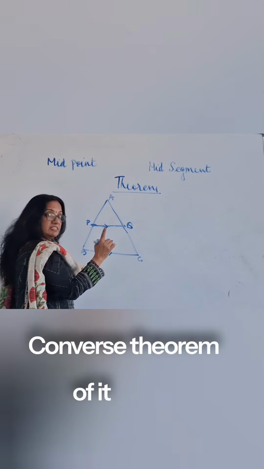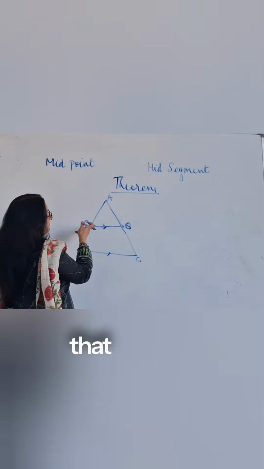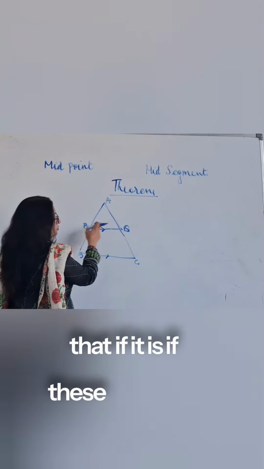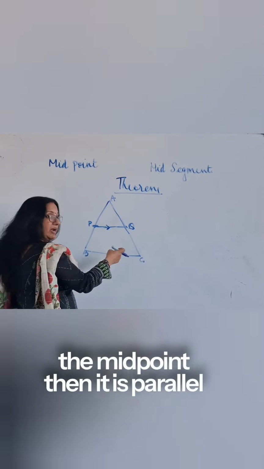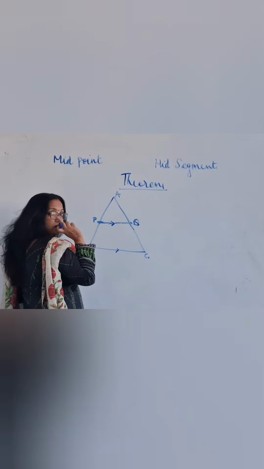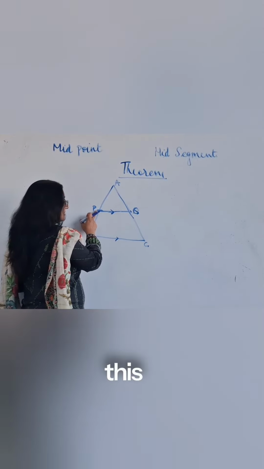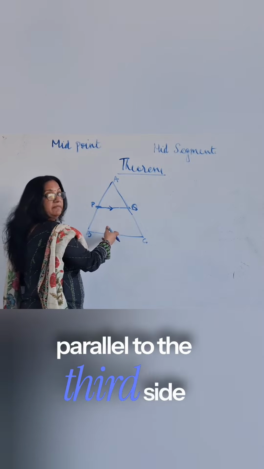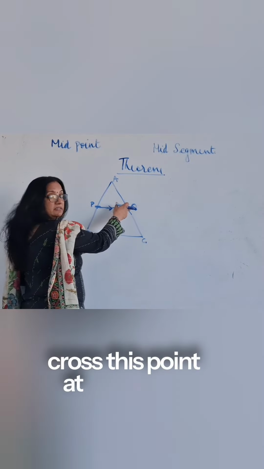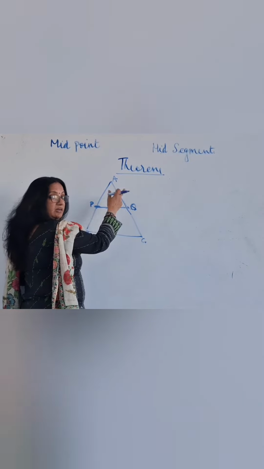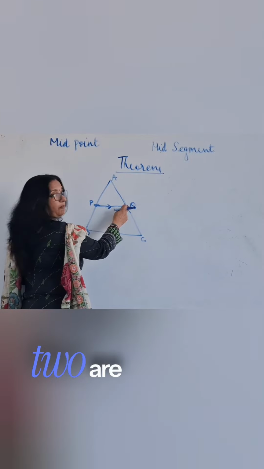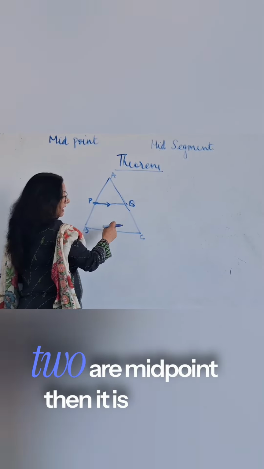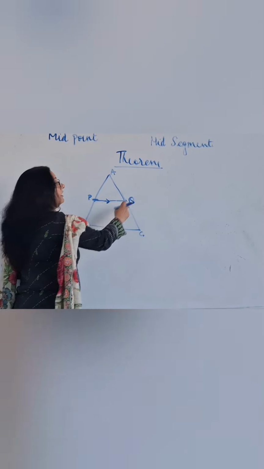The converse theorem says that if these two are midpoints, then it is parallel to the third side. The midpoint theorem says this is the midpoint, parallel to the third side, crossing this side at the midpoint. The converse says that if these two are midpoints, then it is parallel to the third side.